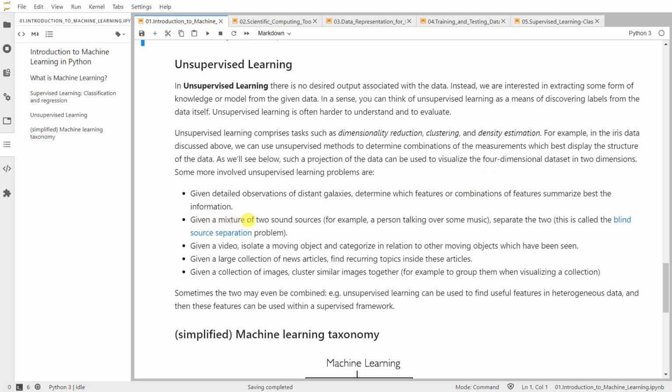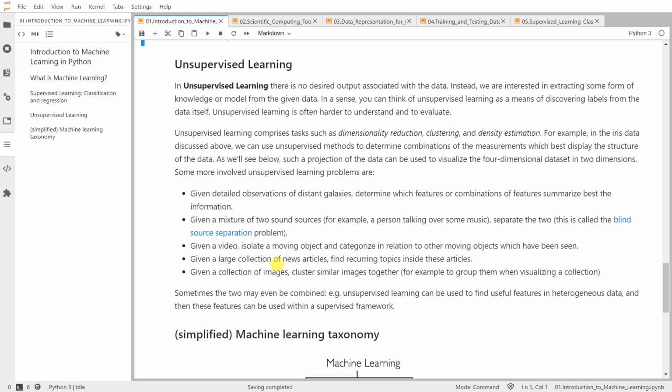Or given a mixture of two sounds, for example, a person talking over the music, then we can use clustering to separate the two sounds. We can separate the person and then the background music. This kind of problem is called the blind source separation problem. Another example, given a video, our task is to isolate a moving object, this is data, and categorize it in relation to other moving objects which have been seen, right?